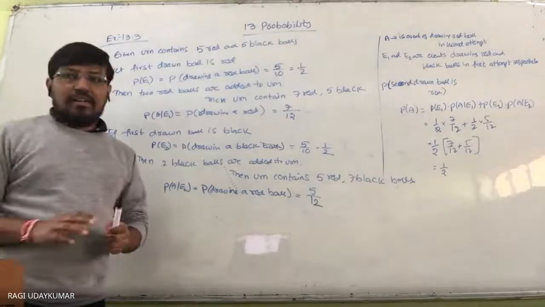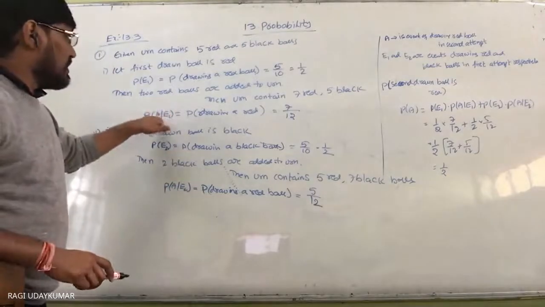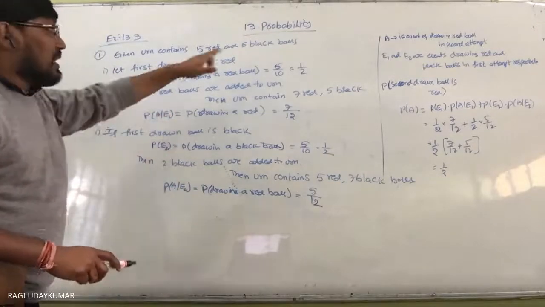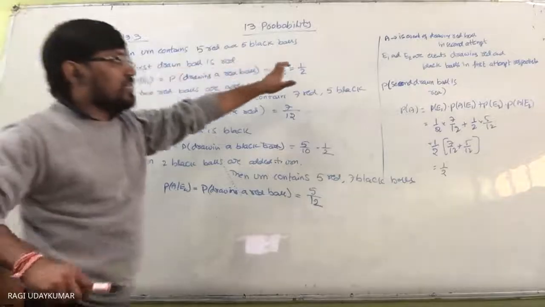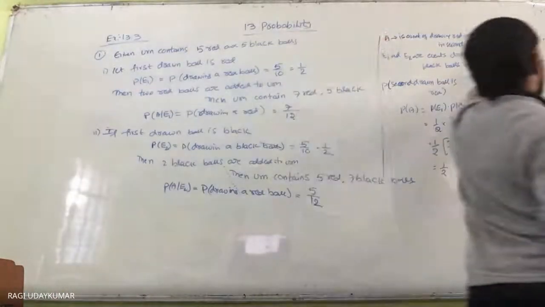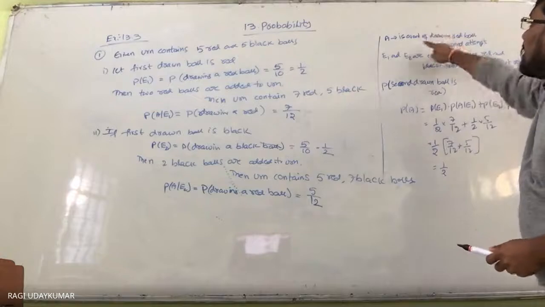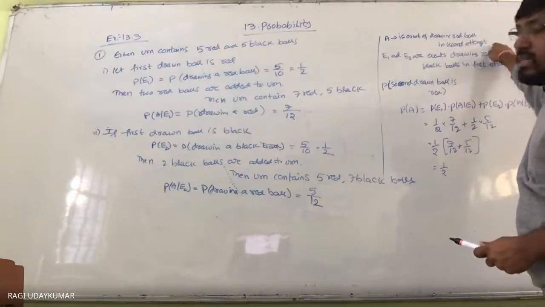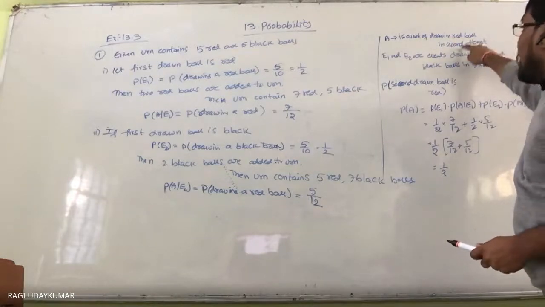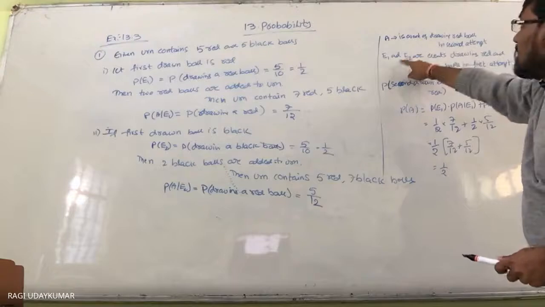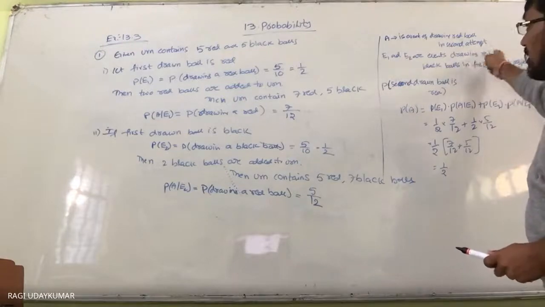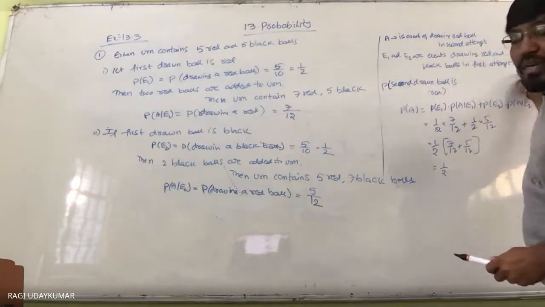It's not very difficult, but in the presentation, the way of writing matters. We need to write these as the first statements. Let A be the event of the second drawn ball being red in the second attempt. E1 is red in the first attempt. E2 is black in the first attempt.